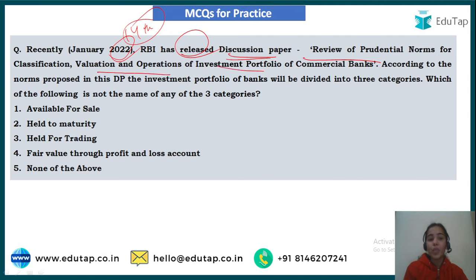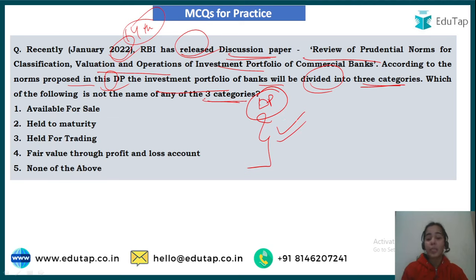Okay, according to the norms proposed in the discussion paper, the investment portfolio of banks will be divided into 3 categories. So it is specified that according to the discussion paper, you have to tell which among these is not the name of any of the 3 categories defined in the discussion paper. So this you have to answer. Or the question might be changed to which one of the categories was not there before, which has been added in the discussion paper, and which has been removed.